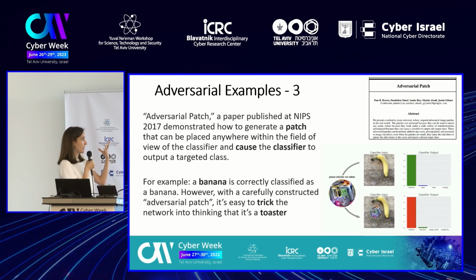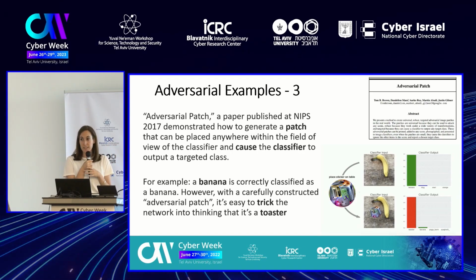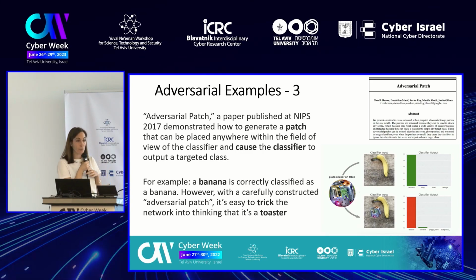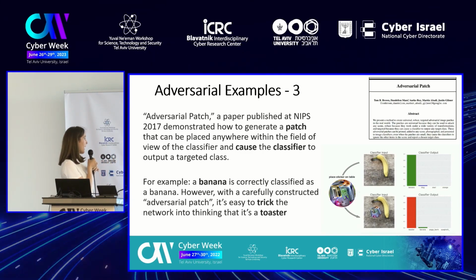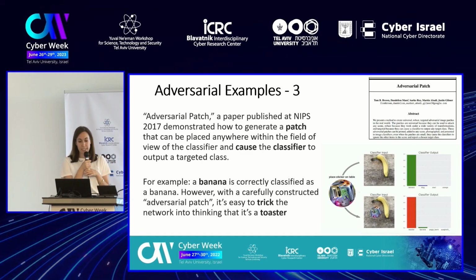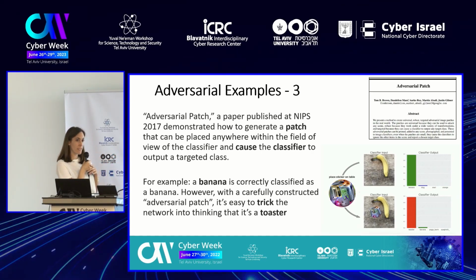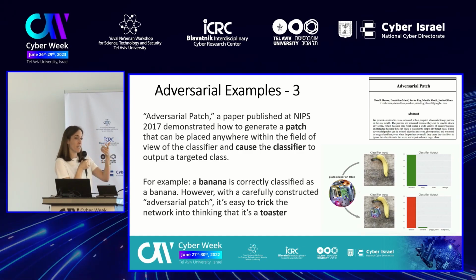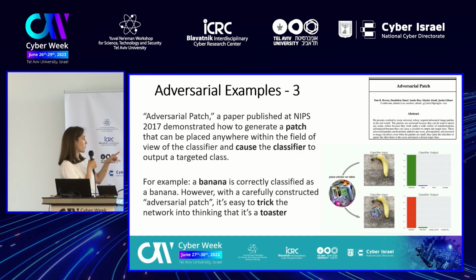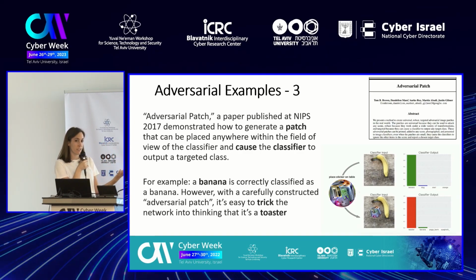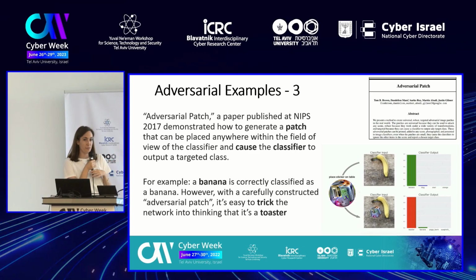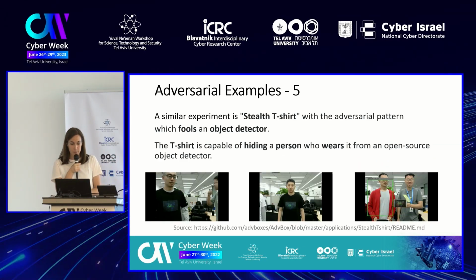The classifier classifies it as a banana. But if we take a carefully constructed adversarial patch and put it right next to this banana, we actually trick the machine learning model, and it says this is a toaster instead of classifying it as a banana.